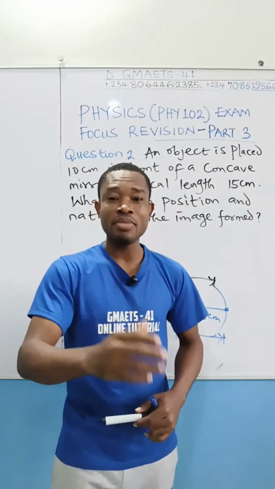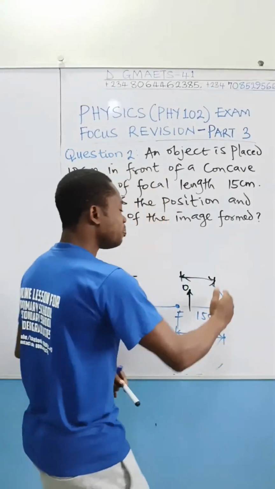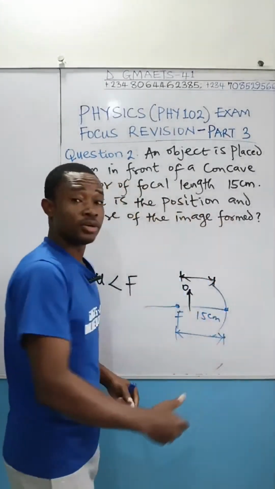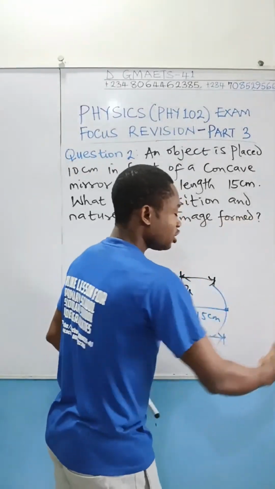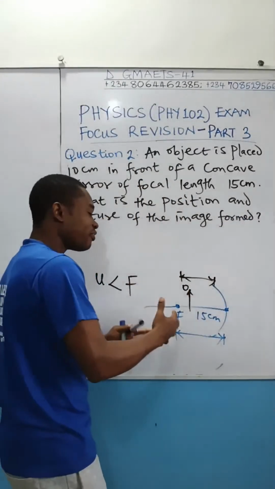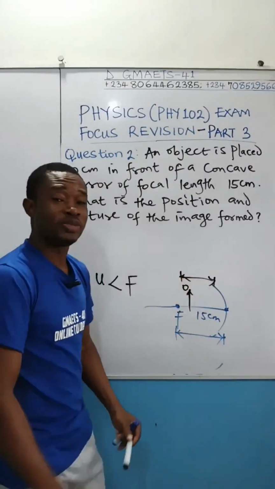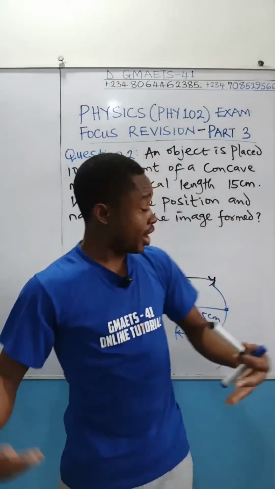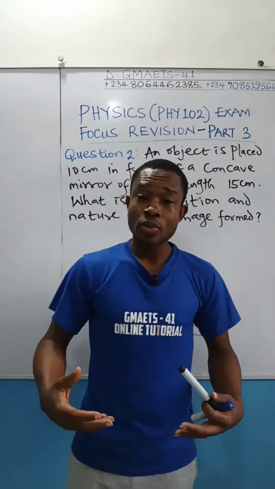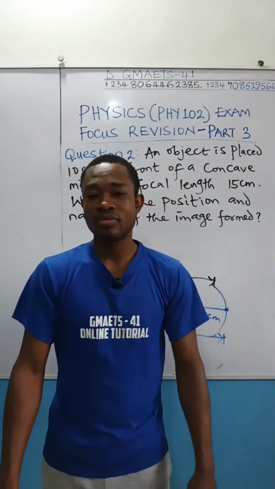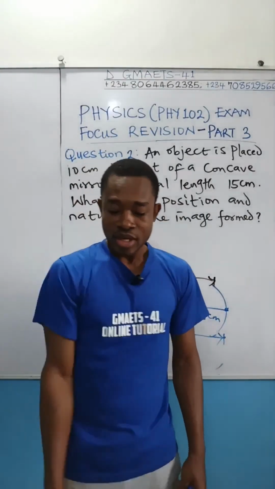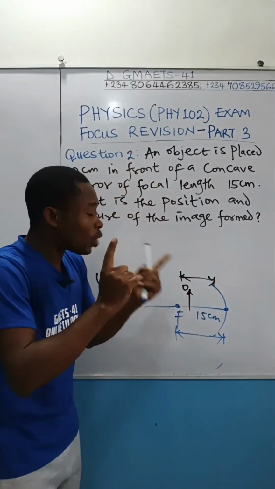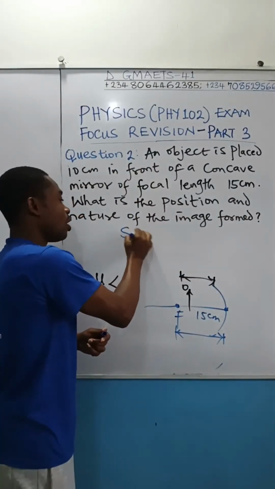Because in that case, the image formed will now be behind the mirror, not on the same side as the object. Rather, it will be behind the mirror and it will be magnified.